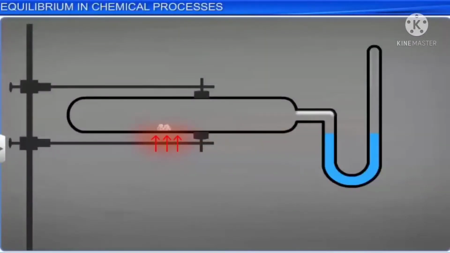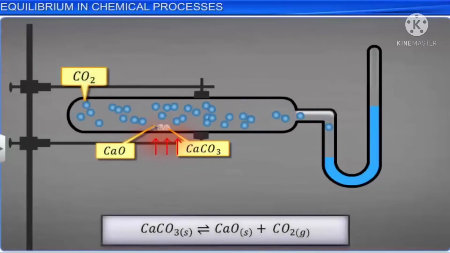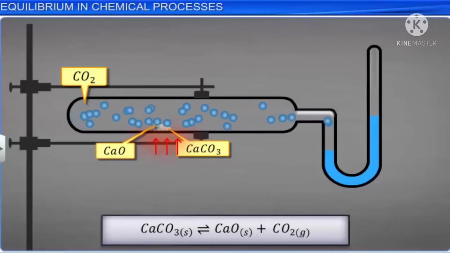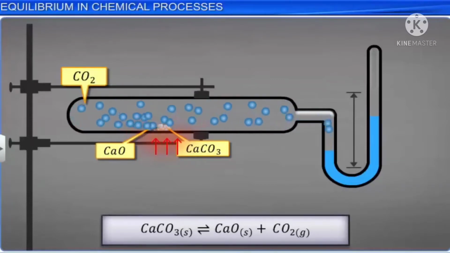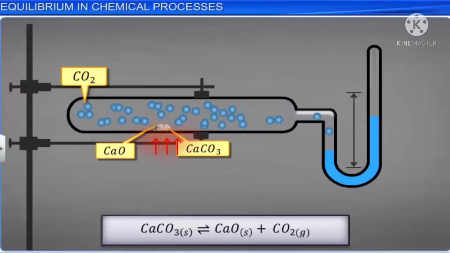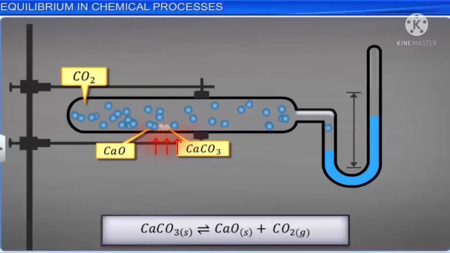When the same reaction of the decomposition of calcium carbonate is carried out in a closed vessel, the products, calcium oxide and carbon dioxide, combine to give solid calcium carbonate back. This clearly indicates that the reaction is capable of occurring in both the forward and the backward directions under favorable conditions. Such a reaction is called a reversible reaction. Reversible reactions are represented by a pair of half-headed arrows.